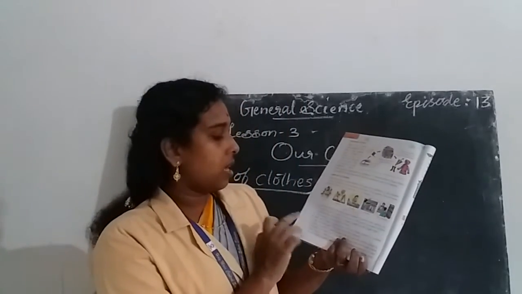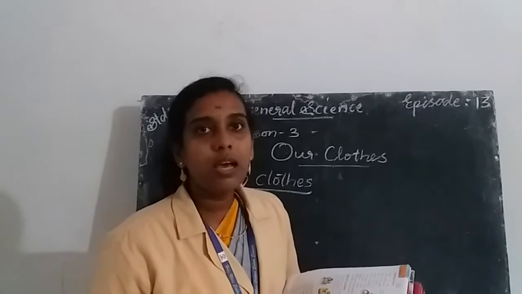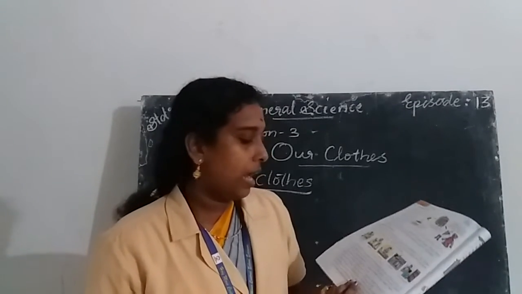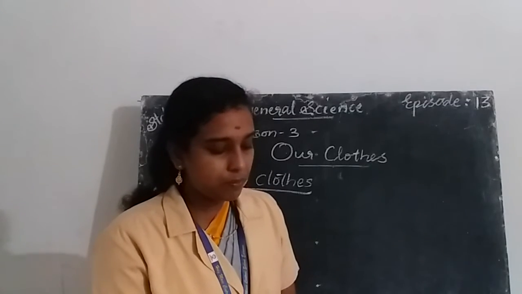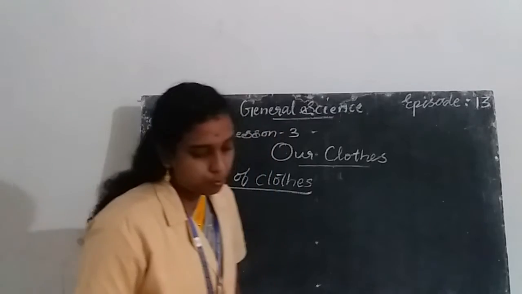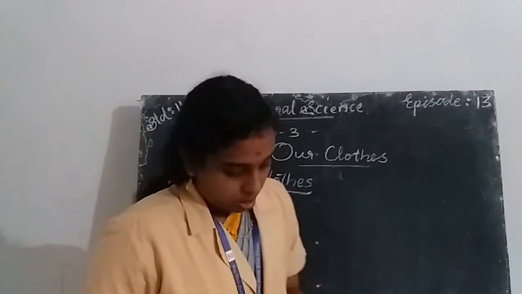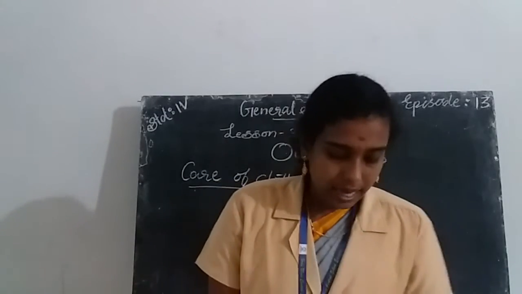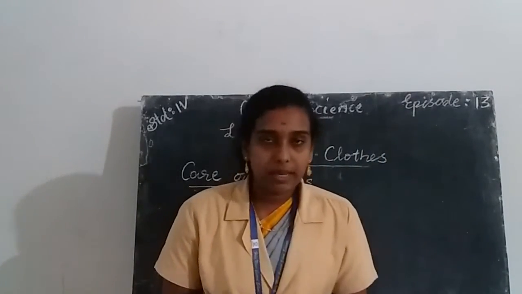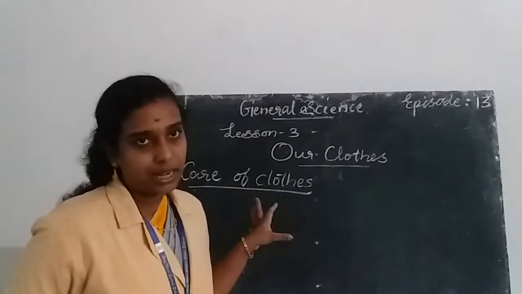The next one is, silk and woolen clothes need extra care. Silk and woolen clothes are natural fibers, and they need extra care. These should be washed with mild detergent, and they can also be dry cleaned. So silk and woolen clothes need to be dry cleaned.